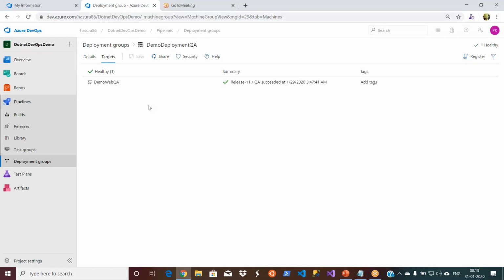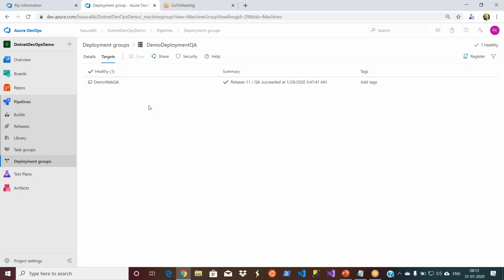That means you will have, let's say, 10 servers in your QA environment, all 10 being web servers. I can't simply go ahead, since we are doing the automation, and ask someone to make 10 different release pipelines for 10 different servers. That's not a good idea. That's the reason they created this deployment group.